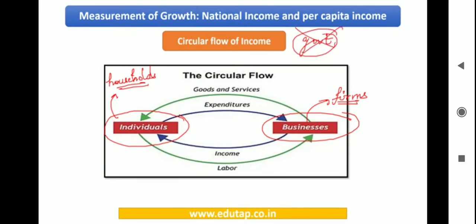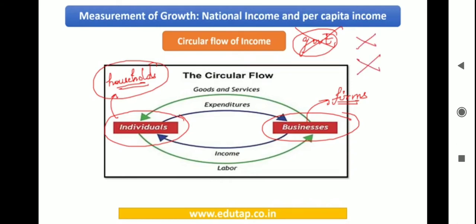We are also negating the role of the other countries. That means we are assuming that there is no export and import that is taking place. Plus, we are assuming that whatever income the households or the individuals are gaining by working under these firms, they are not saving anything. In fact, whatever income they are getting, they are buying the goods and they are consuming it. So these are certain assumptions that you need to make. No government, no export import, no savings.